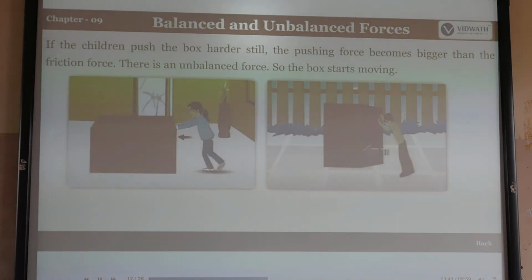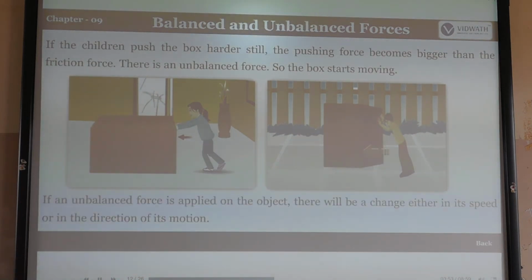If the children push the box harder, the pushing force becomes bigger than the frictional force. There is an unbalanced force, so the box starts moving. If the box is very heavy, meaning its mass is very big, you must push with a force bigger than the frictional force. Then there is an unbalanced force and the box starts moving.